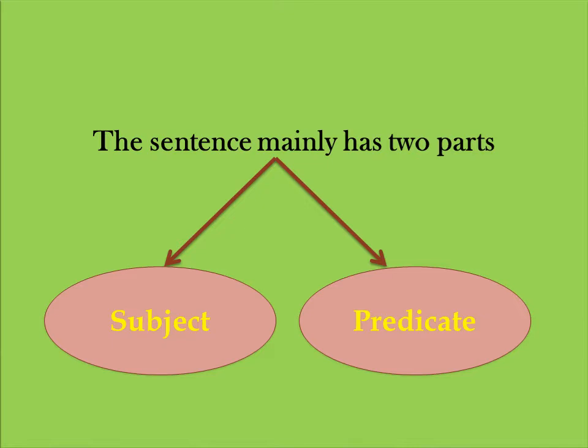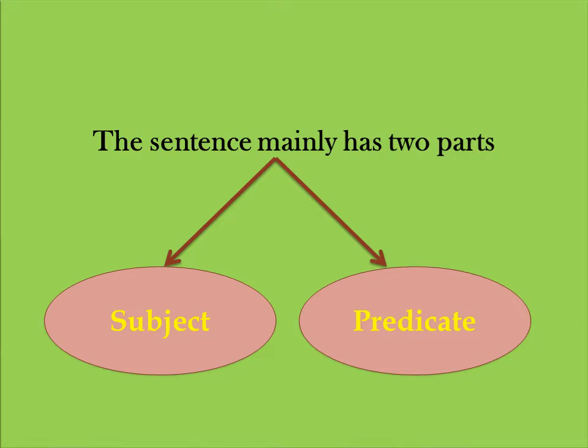What is said about the subject in a sentence is called a predicate. In a simple way, in a sentence, about whom we are speaking, that is what we call the subject, and the remaining group of words which tells about the subject is called the predicate.